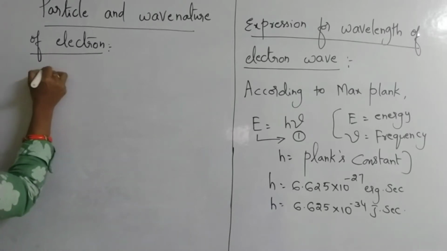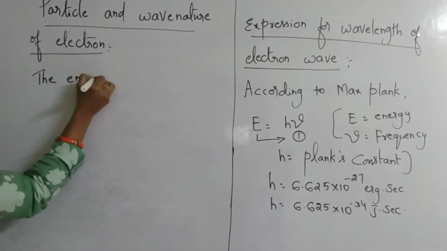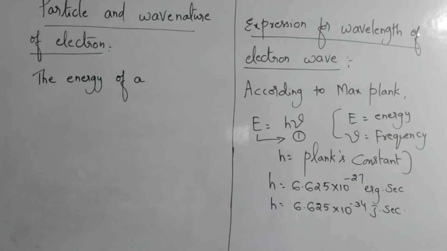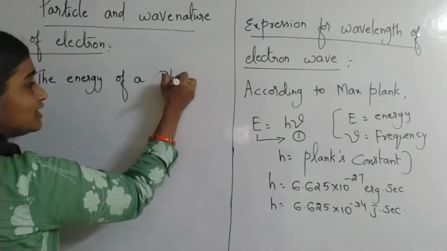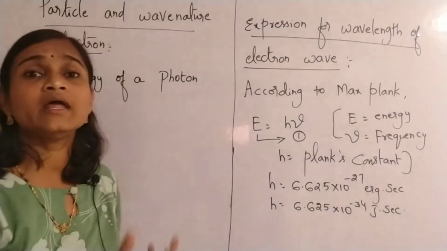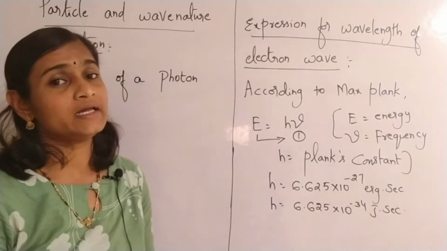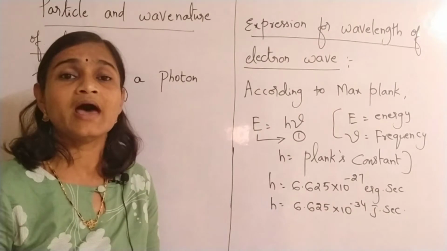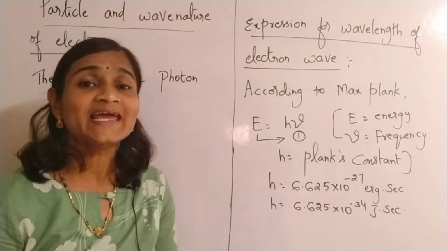See, write this point. The energy of a photon. Here, what is photon? Particle of light, or generally any subatomic particle. Here, you can treat photon as a particle of light.